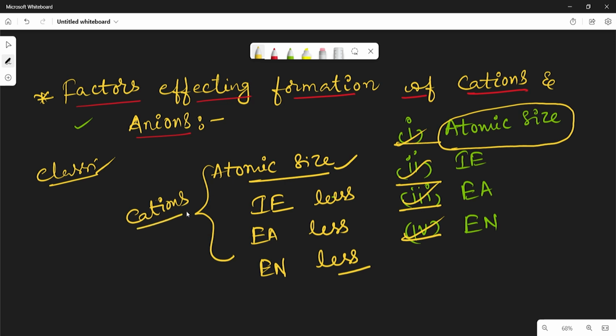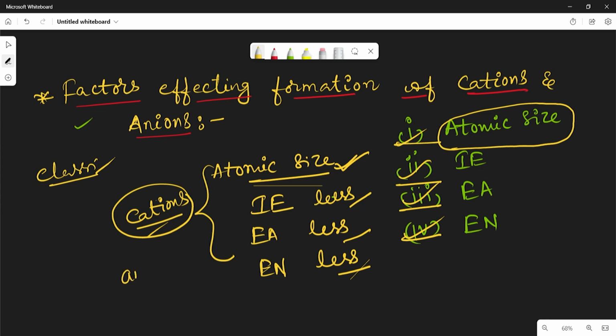So the atoms of elements with low ionization energy, low electron affinity, high atomic size and low electronegativity form cations.